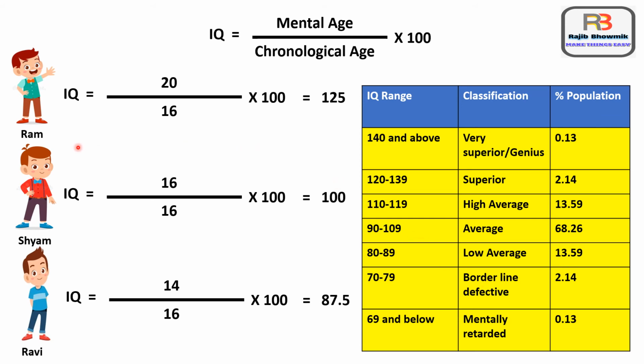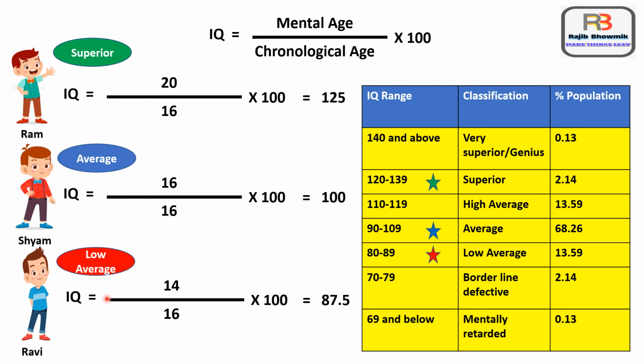Now in this case, Ram scored 125. So it is falling in this band. So Ram is superior. Now Shyam scored 100. So it is falling in this band 90 to 109. So it is average. So Shyam is average. And Ravi scored 87.5. It is falling in this band 80 to 89, which is low average. So Ravi is low average. So this is how we can calculate and see our IQ range.